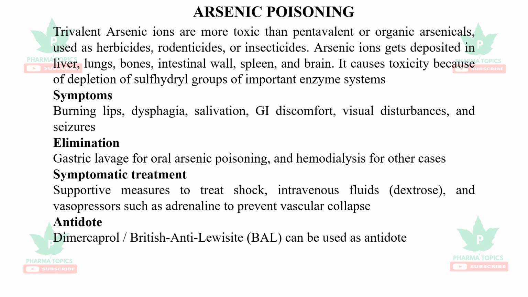Arsenic poisoning: there are several ions. Among them, trivalent ion is more toxic than pentavalent ions. It gets deposited in the liver, lungs, bones, spleen, intestinal wall, and brain. It also causes similar toxicity as lead. Symptoms are burning lips, dysphagia, GI discomfort, visual disturbances, and seizures.